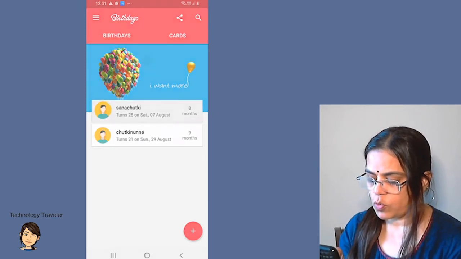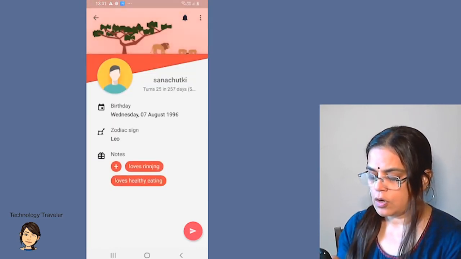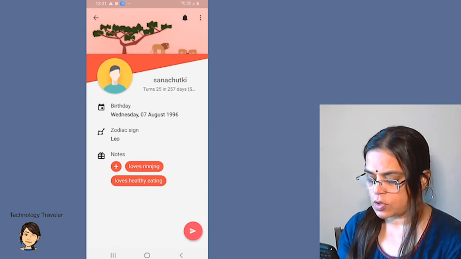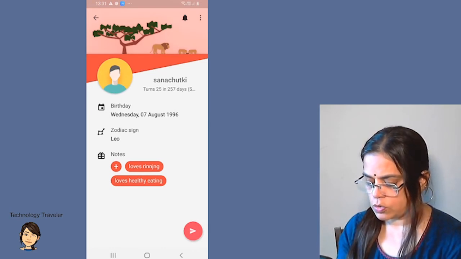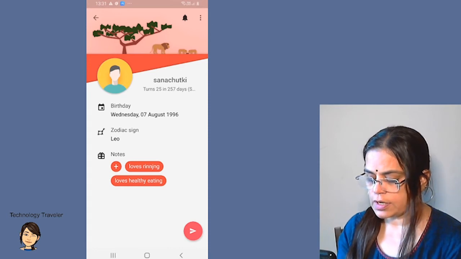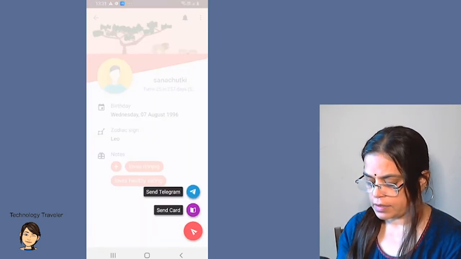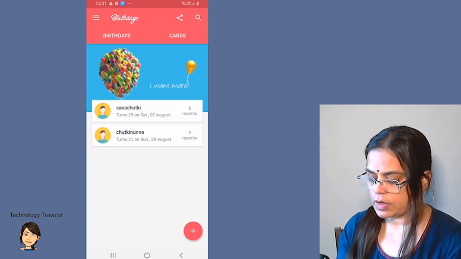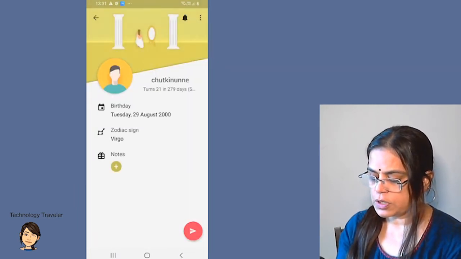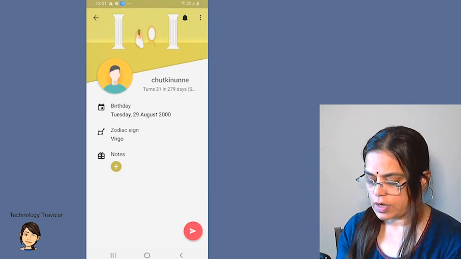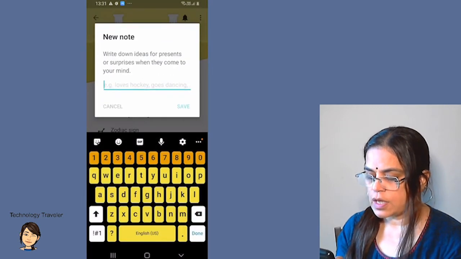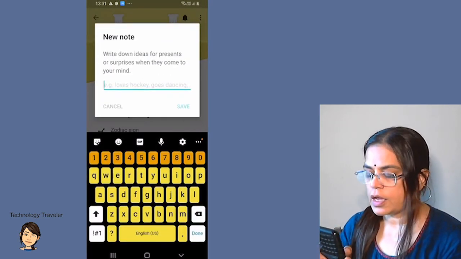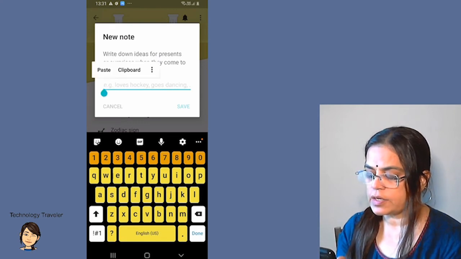So if I click on what I have entered, not only is it showing me the birthday, it's also showing the zodiac sign of that person, and there is a thing called notes which I'll show you shortly. Now if I go back and click on the next one, it shows me the zodiac sign of this one, and I can click on notes. In this notes, I can also enter ideas as and when they come to me.